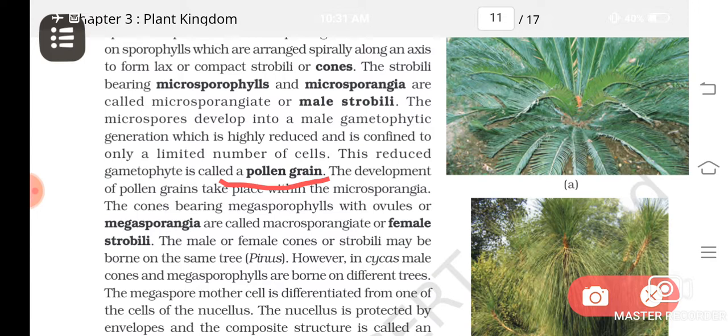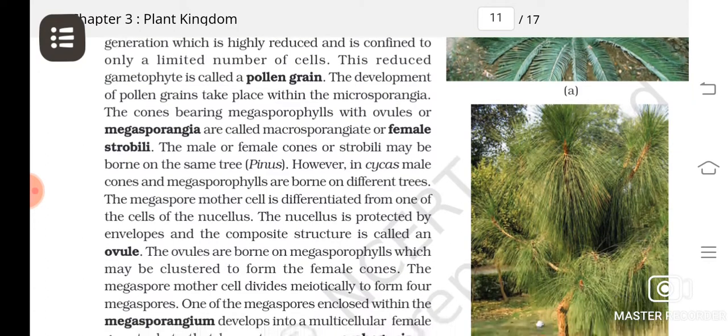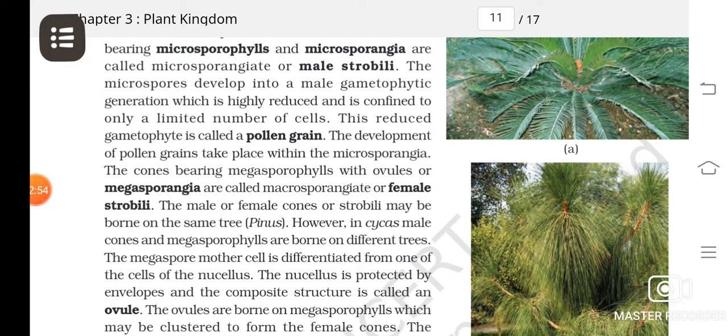Now, the male gametophyte you can see inside the pollen grain, or microspore, and it is represented by only some cells. They produce the gamete. And the other one, the ovule, contains the female gametophyte.